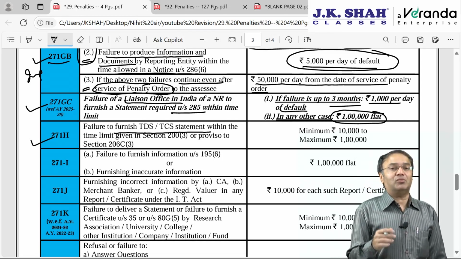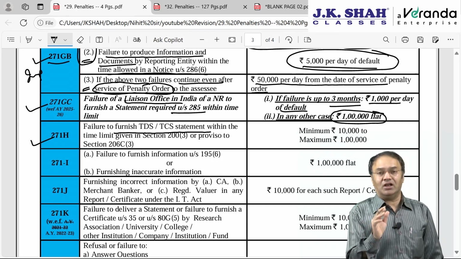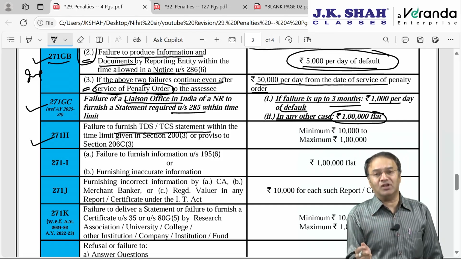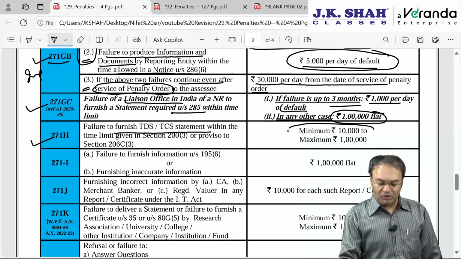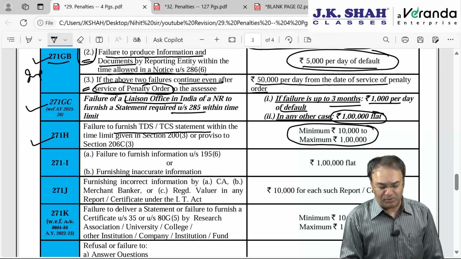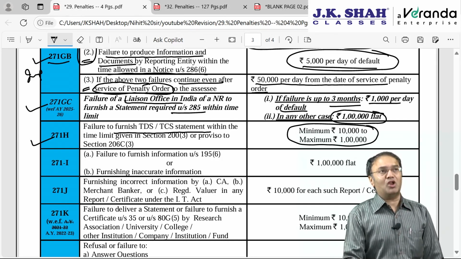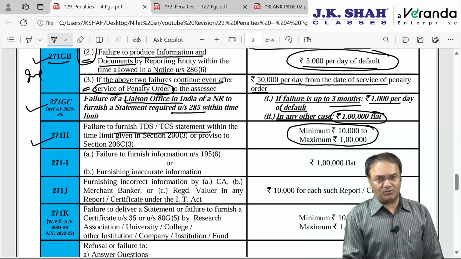For the TCS chapter, the time limit is slightly different. Instead of 1 month from the end of the quarter, it is 15 days from the end of the quarter. If not furnished, a minimum of 10,000 and a maximum of 1 lakh rupees penalty can be levied. Here some small amendment is carried out, which I have not covered here because it is not required.